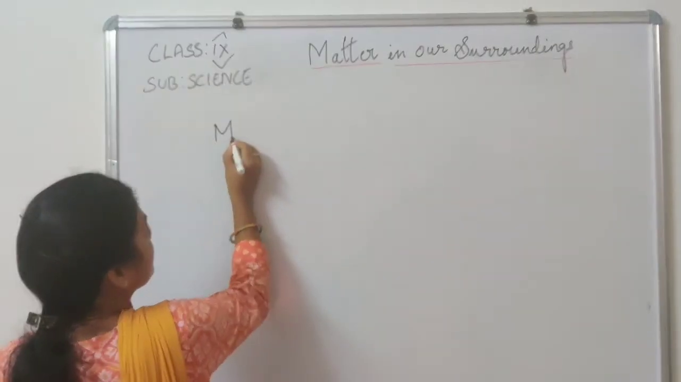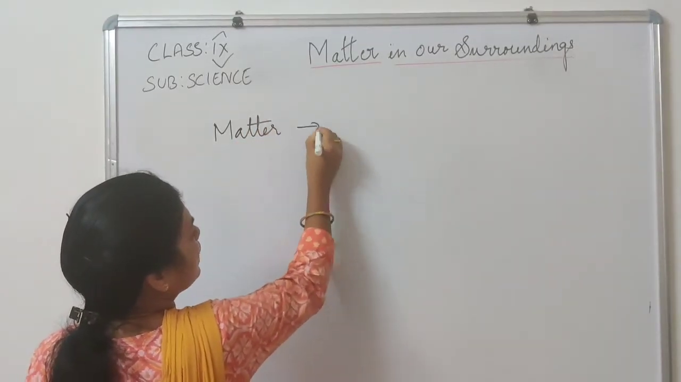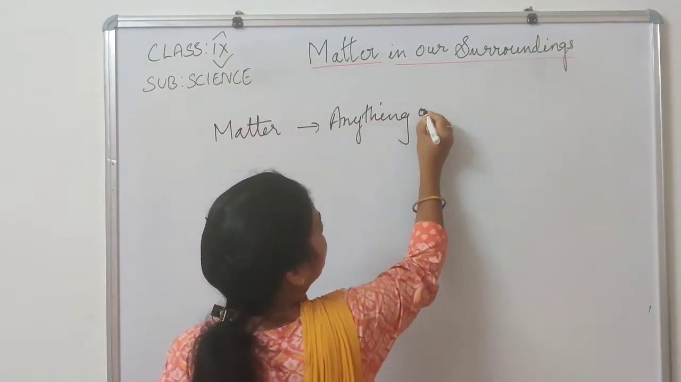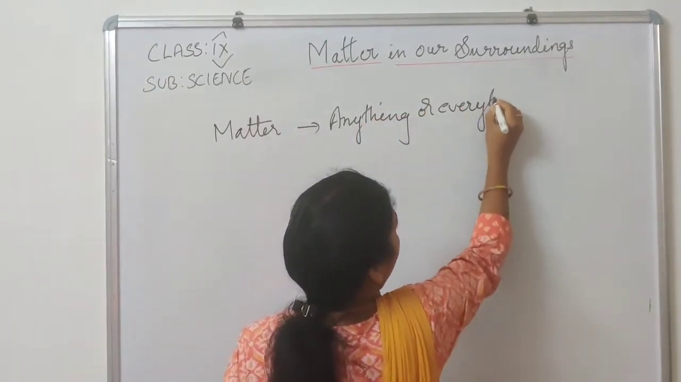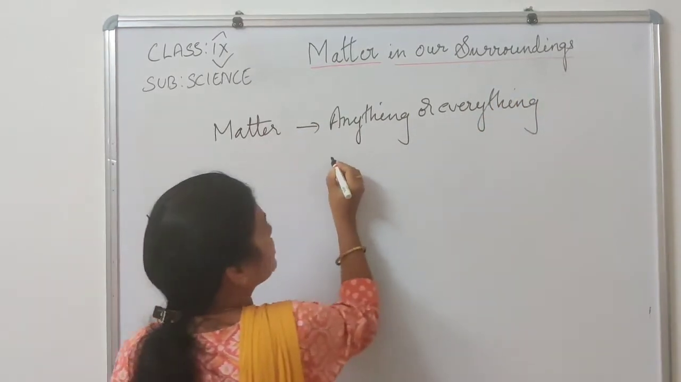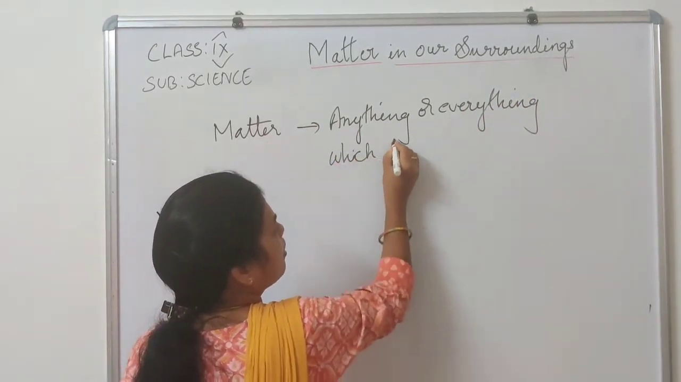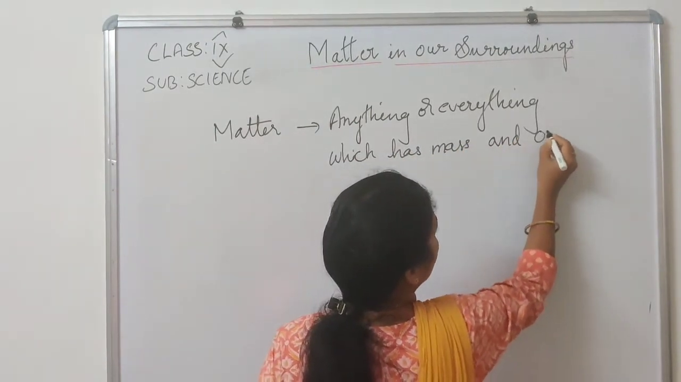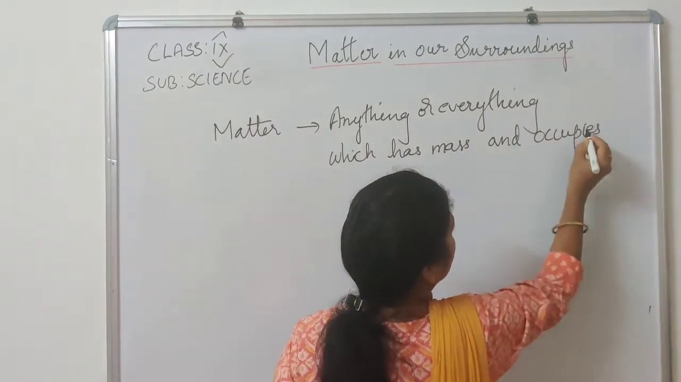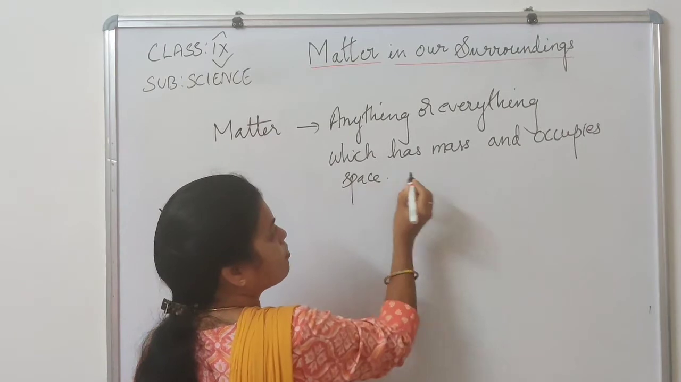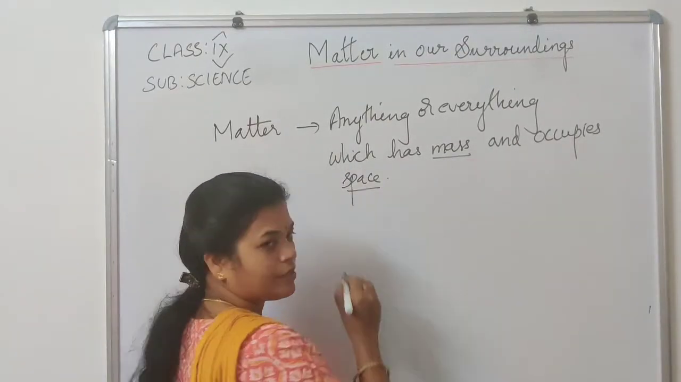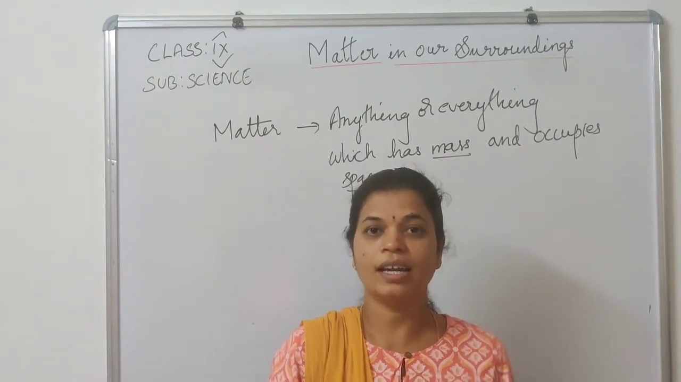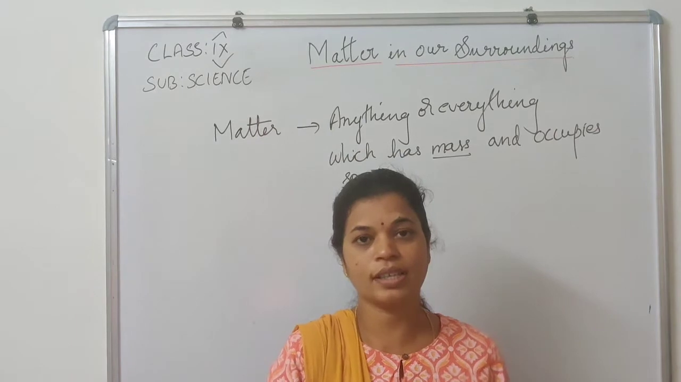So what is matter? Matter is anything or everything which has mass and occupies space. For example, if you take a book, it has a certain mass, means a certain weight, and it occupies space. So it is called matter.